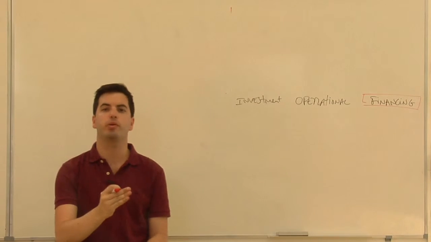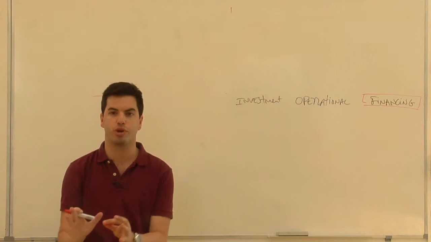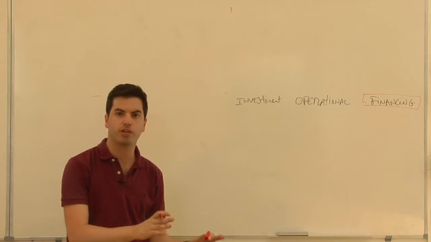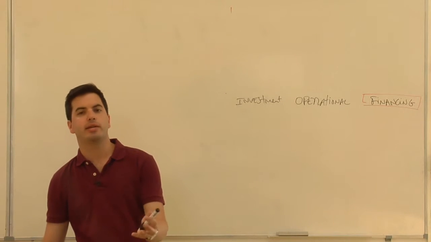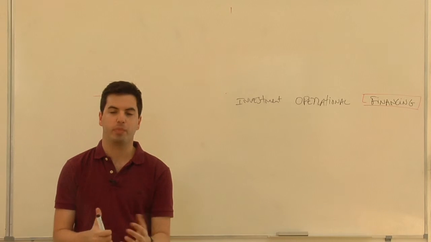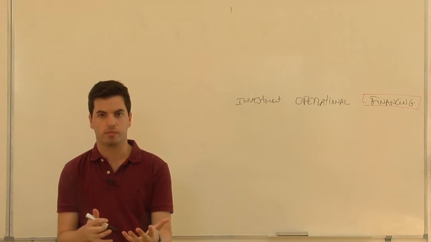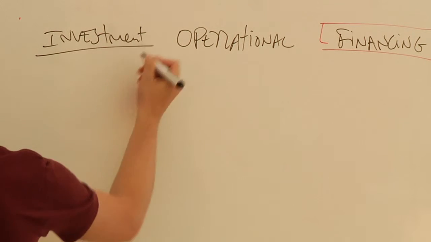When we want to see whether the project is viable or not, we don't care about how we finance the project, at least at this stage. We will look only at investment cash flows and operational cash flows. Let's take as an example a factory. Imagine you want to build a factory that produces glass bottles, okay? In order to have this factory, we need some investment.